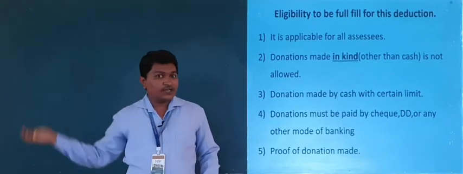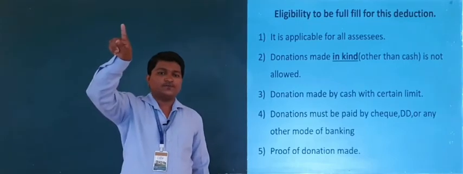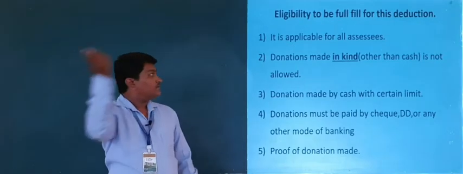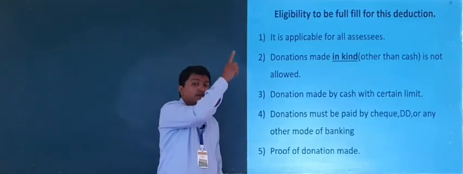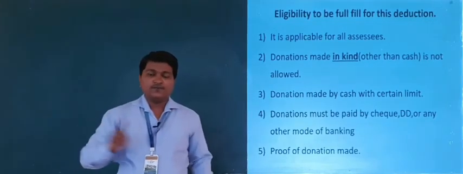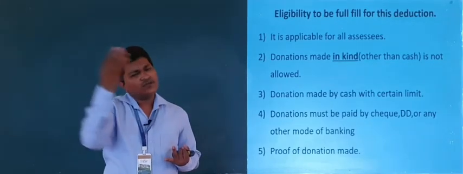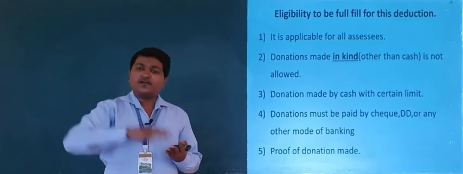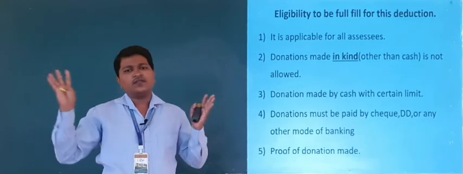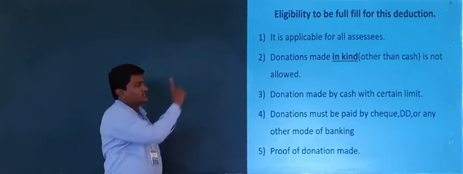But as you studied previously, 80C is related to only whom? Individual and HUF, right? 80C is applicable to only individual and HUF, but this deduction is applicable for all assessees. If an individual makes the donation, he can deduct. If a firm makes the donation, it can deduct. If a company makes donations, it is eligible. If an AOP makes a donation, it is allowed. So first one is it is applicable for all assessees.